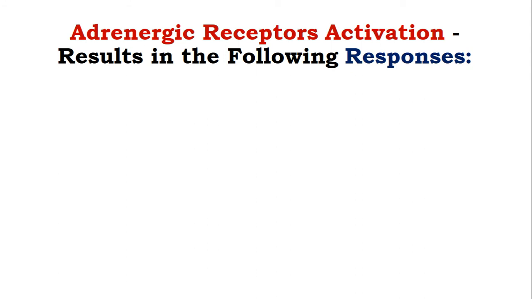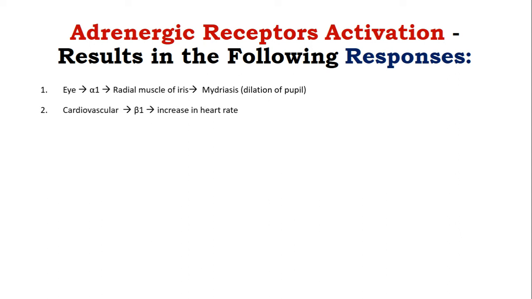So coming to the summary of adrenergic receptors activation and what are the results of activation of specific receptors. So in the eye, due to the activation of alpha 1 receptor present in the radial muscle of the iris, it will cause mydriasis, that is dilation of pupil. In the cardiovascular system, due to the activation of beta 1 receptors, it will lead to increase in heart rate, increase in contractility, as well as increase in the conduction velocity.